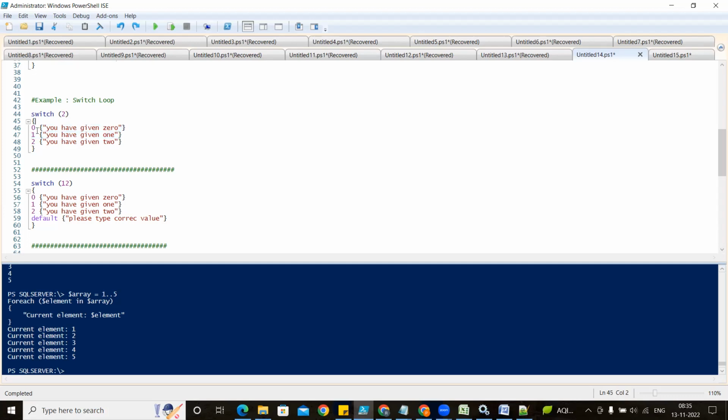Like I have given 2, it will be matched with this 0. Is this 2 matching with the key value? No, it is not matching. It will go to 1. Will 1 match with this 2? No, it does not match. It will go to the 2. So this matches with this value.